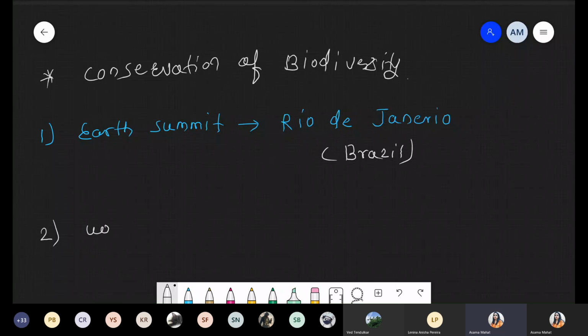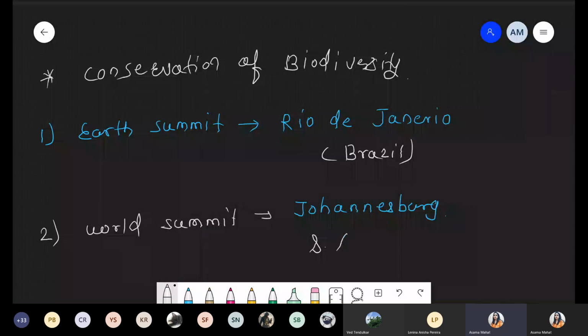Now next one, that is the World Summit. Earth Summit and the World Summit. The World Summit is located in South Africa, and more specifically we are talking about Johannesburg, and this Johannesburg is located in South Africa.